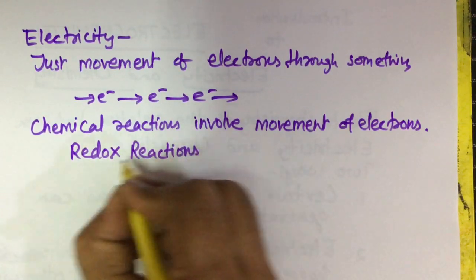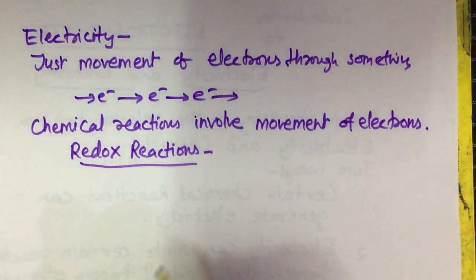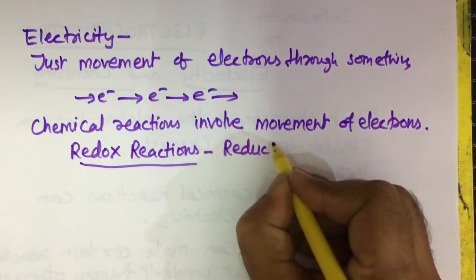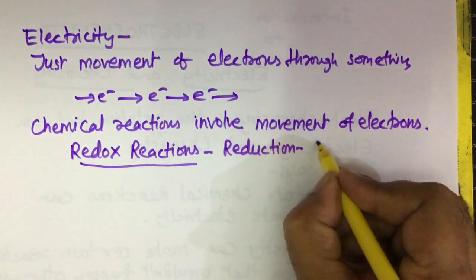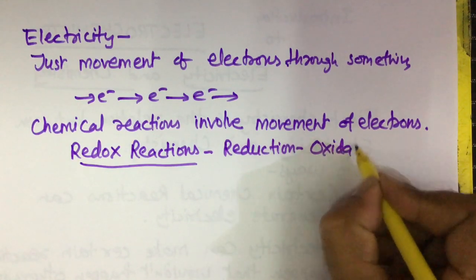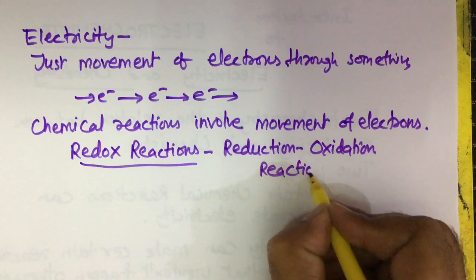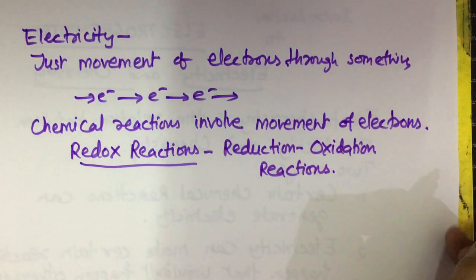Redox reactions you have studied in your previous class, or you can say reduction-oxidation reactions.